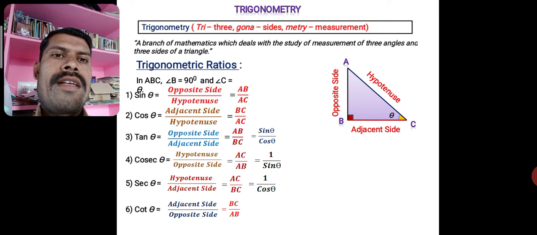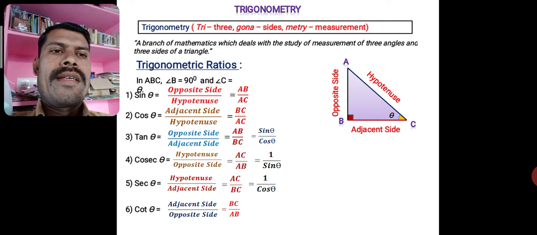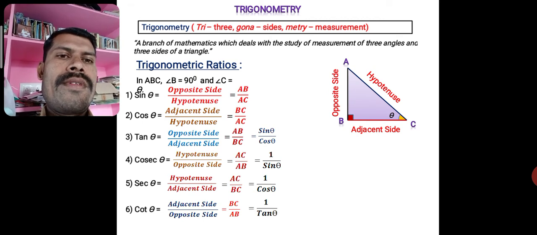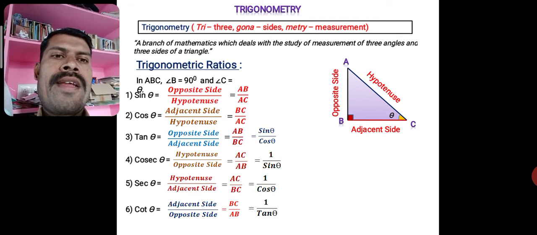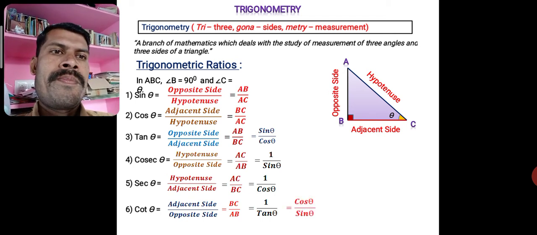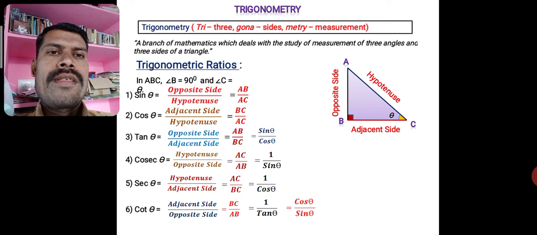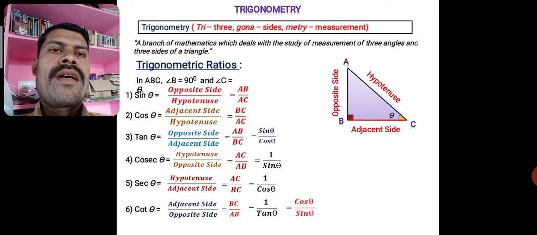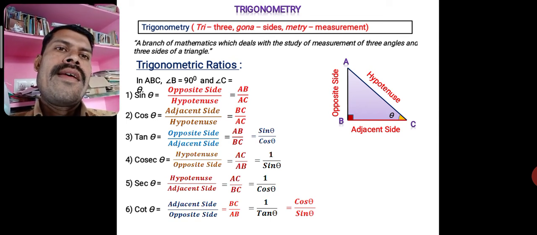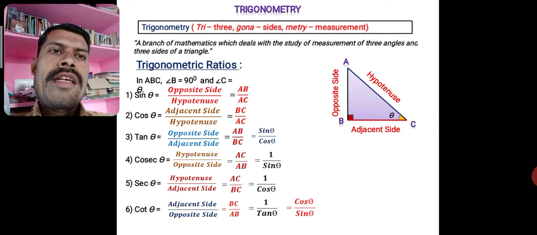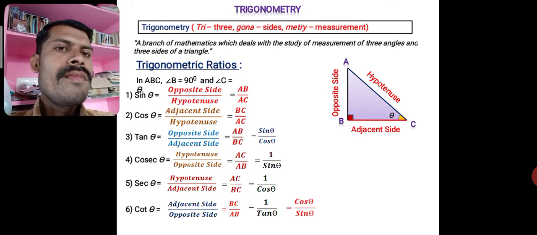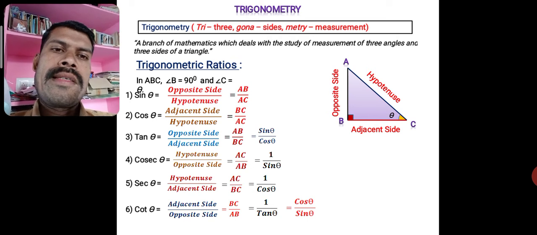Adjacent side by opposite side, that is BC by AB, is treated as cot theta, cotangent of angle theta. The reciprocal of tan is called cot theta, or we can also define it as cos by sine, the inverted ratio of tan theta, that is cos theta by sine theta is treated as cot theta. These six ratios are called trigonometric ratios: sine, cos, tan, cosecant, secant, and cot.